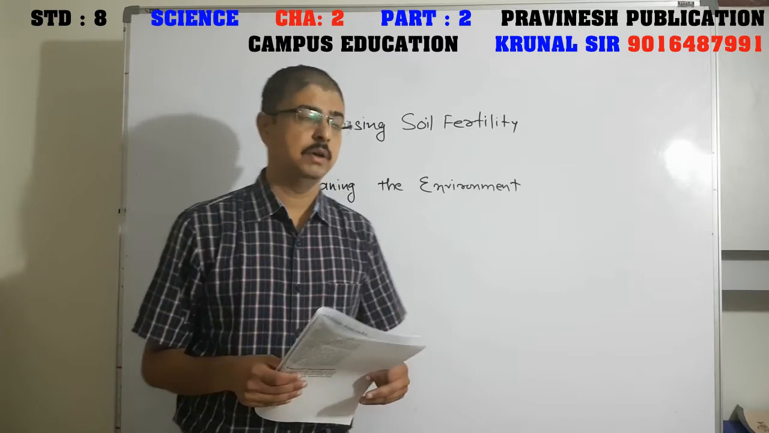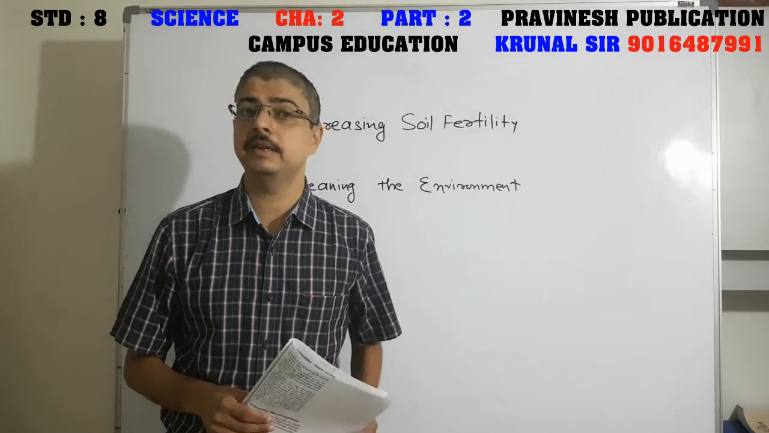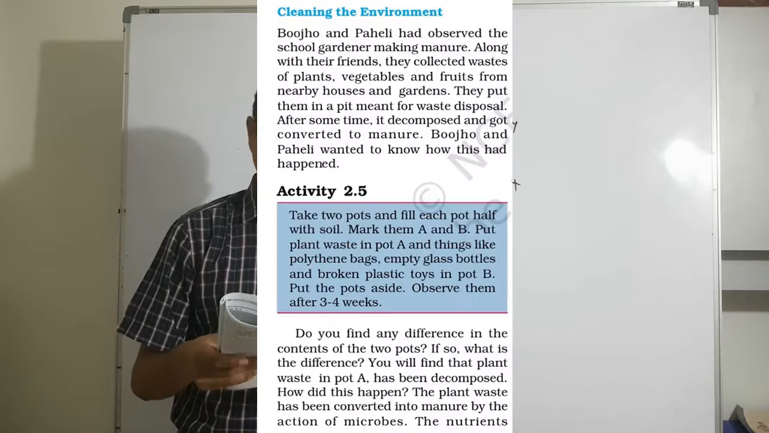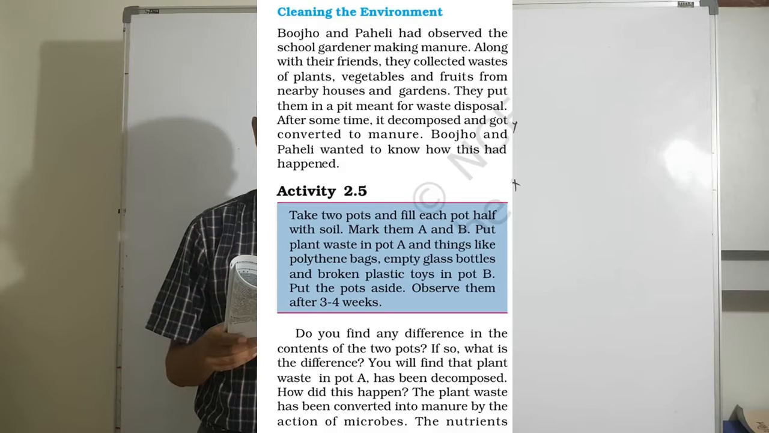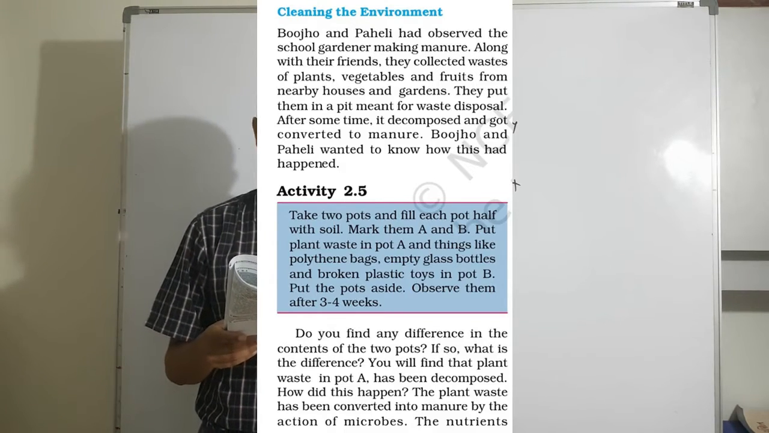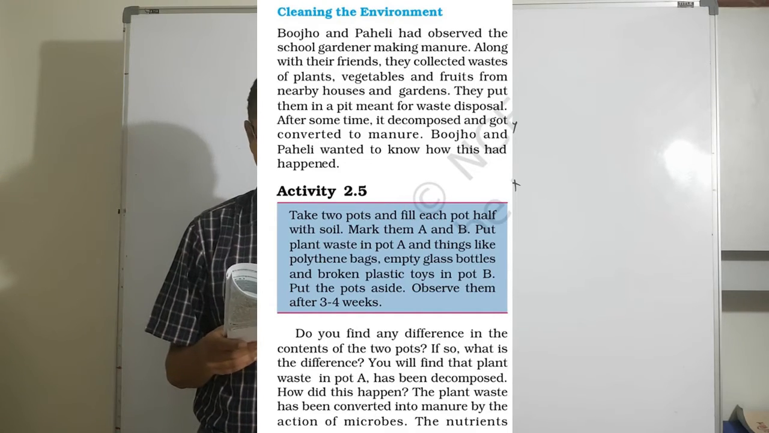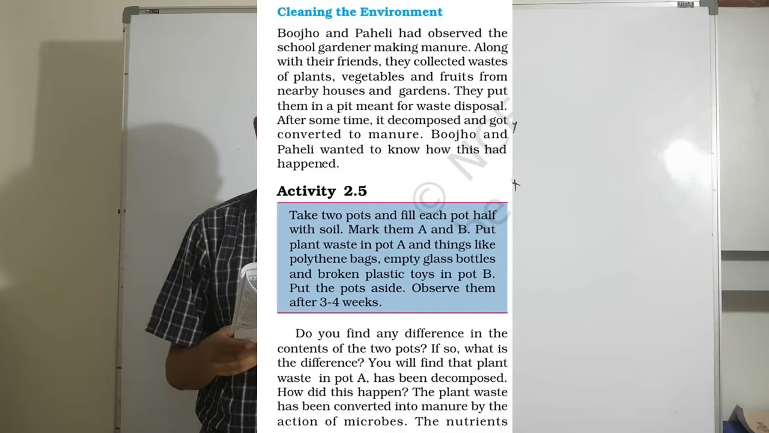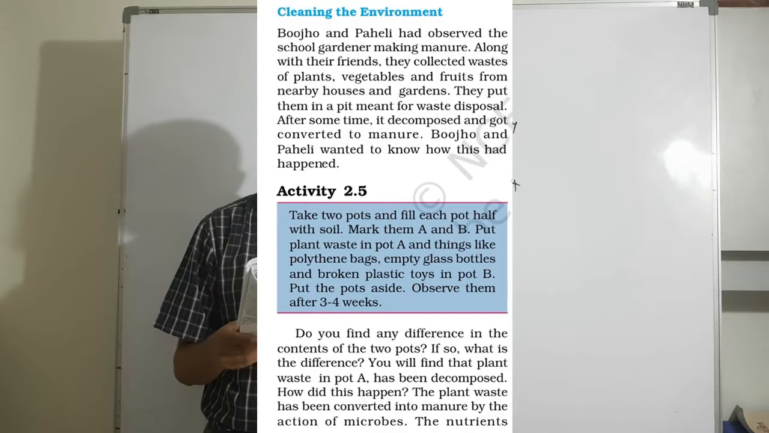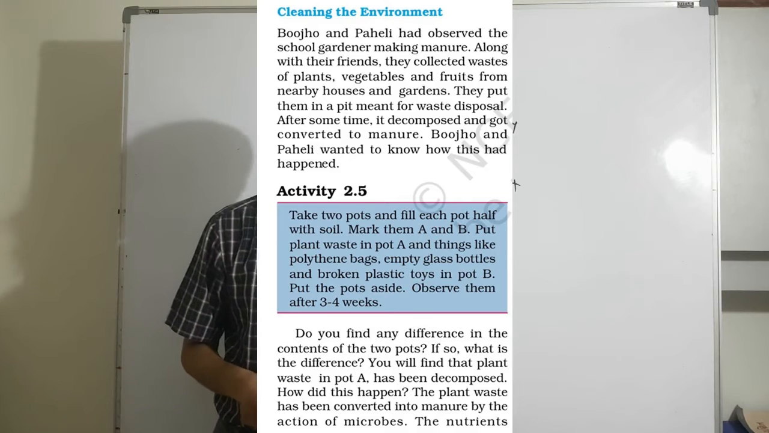Friends, now the second topic, cleaning the environment. Friends, you will be surprised that some organisms also help us to clean the environment. Now from the textbook, Boojho and Paheli had observed the school gardener making manure. Along with their friends, they collected waste of plants, vegetables and fruits from nearby houses and gardens. They put them in a pit meant for waste disposal. After some time, it decomposes and gets converted to manure. Boojho and Paheli wanted to know how this had happened.